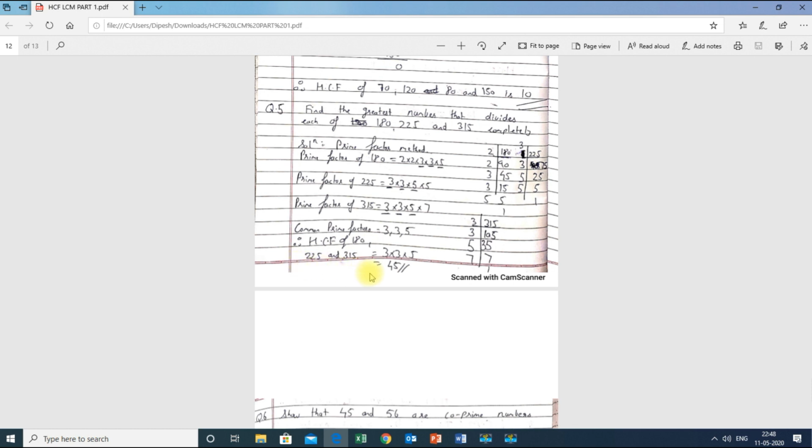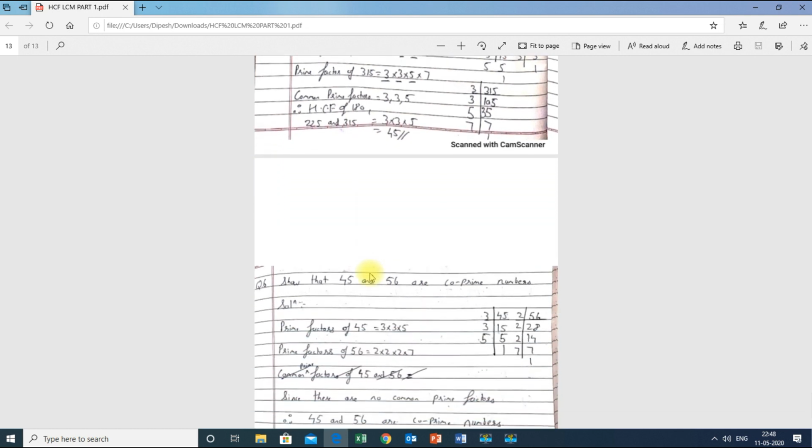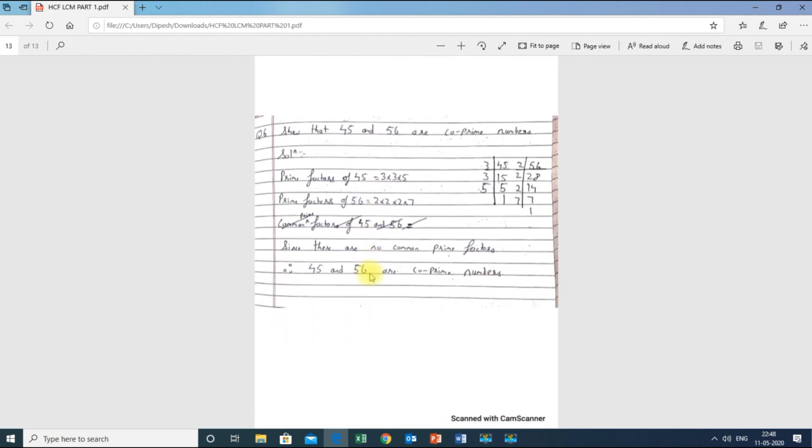Now last sum. Show that 45 and 56 are co-prime numbers. They are asking us to show, so we have to just prove whether they are co-prime numbers or not. Mostly it is a co-prime pair. So what I will do is find the prime factors of 45 and 56. That is 3 into 3 into 5, and 56 is 2 into 2 into 2 into 7.